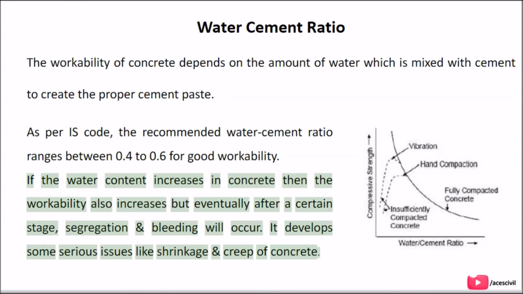If the water content increases in concrete, then the workability also increases, but eventually after a certain stage, segregation and bleeding will occur. It develops some serious issues like shrinkage and creep of concrete.